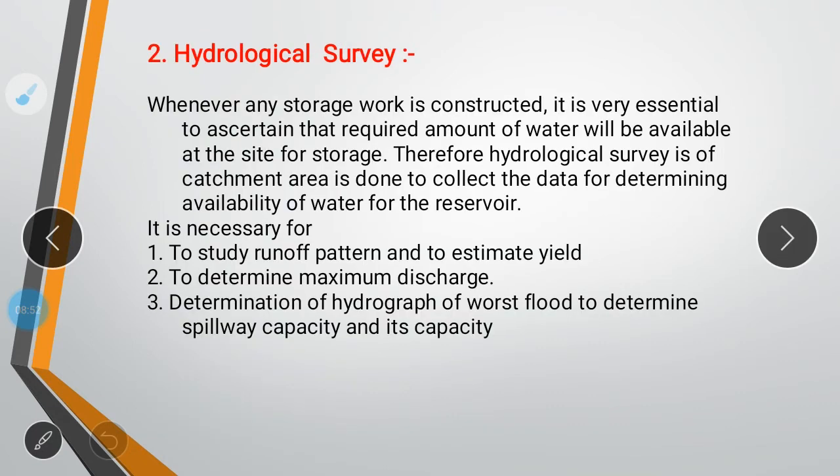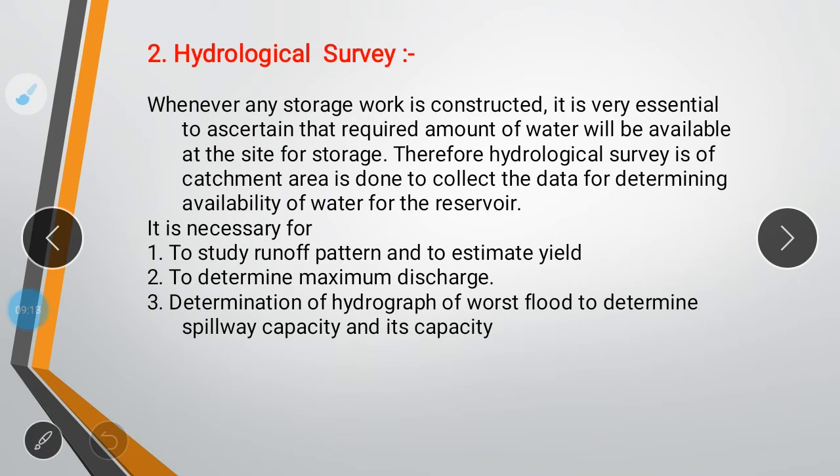Next one is hydrological survey. As the name suggests, hydrological deals with water, so you will be doing a waterway survey. In this you will know the essential points you need to keep in mind, such as where you are going to make the site and how much efficiency it has to store the water. So you study the runoff pattern and estimate the yield.